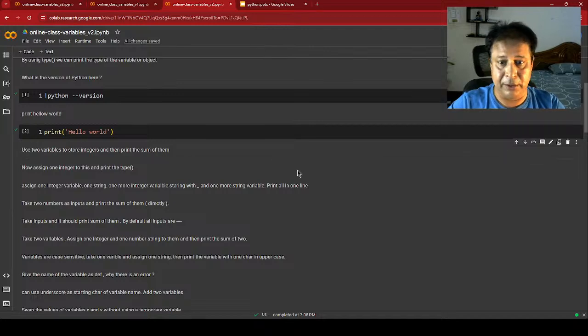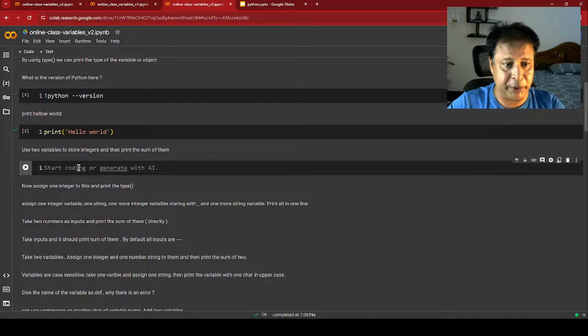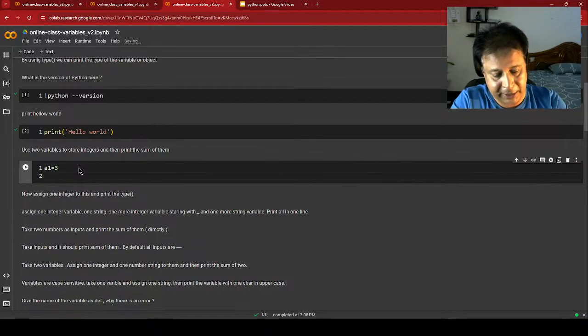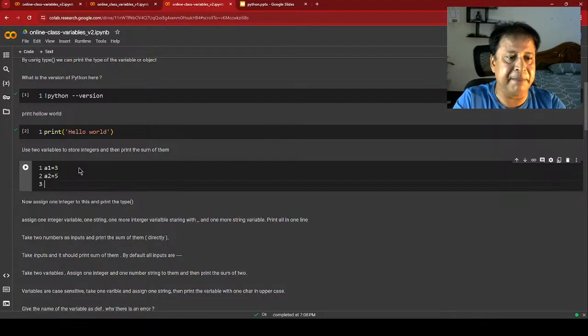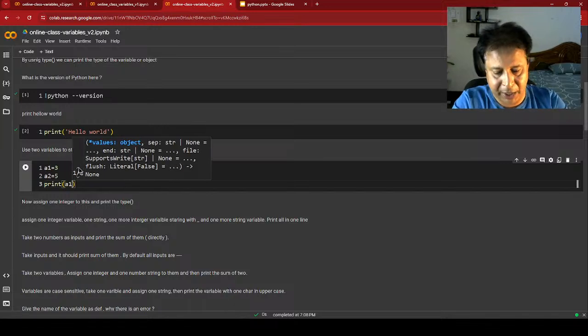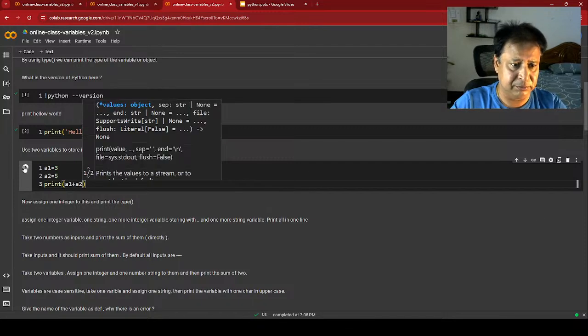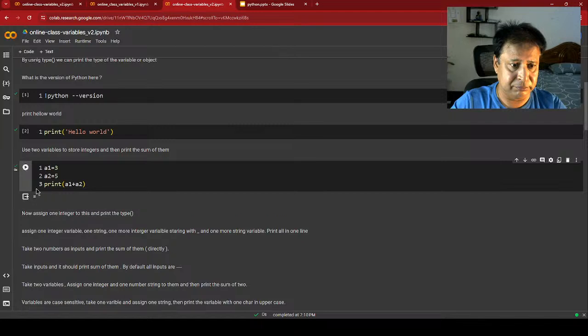Fine, that's great. We'll start that code. I am storing here A1. First I am giving, say, 3. Now I can give A2, whatever it is. A2 is 5. Now let me print the sum of these two. So print A1 plus A2. What should be the output? 8. Okay, nothing great in that. 3 plus 5, 8. Fine.